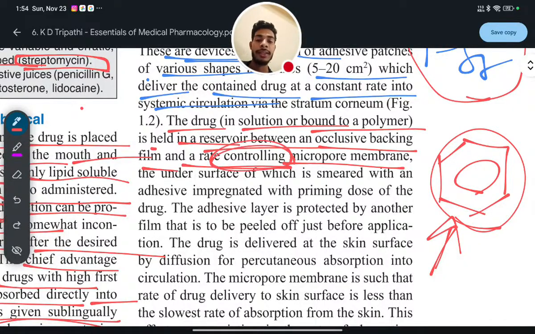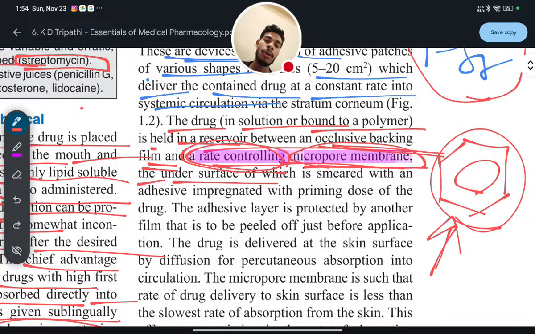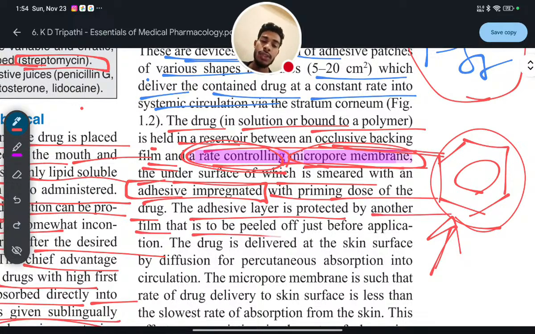So see, rate controlling micropore membrane, rate controlling in the sense predetermined rate. And what is the membrane name? Micropore membrane. These are very important points for nowadays competitive exams. So occlusive backing film and a rate controlling micropore membrane, the under surface of which is smeared with an adhesive impregnated with a priming dose of the drug. The adhesive layer is protected by another film that is to be peeled off just before the application.